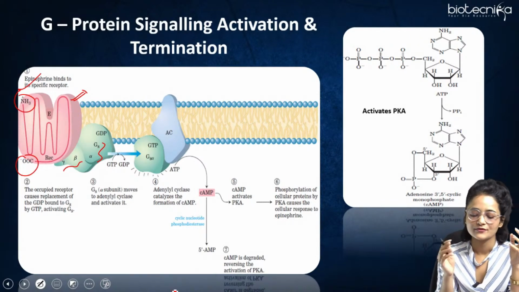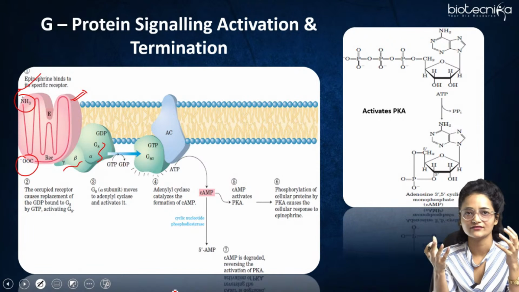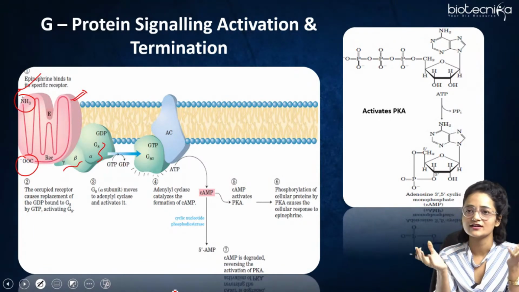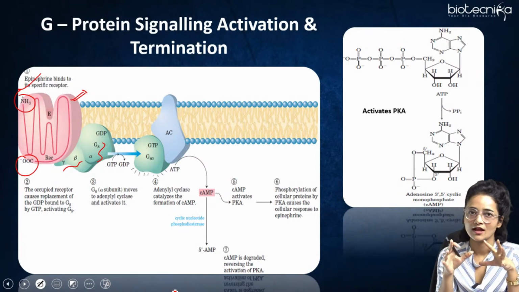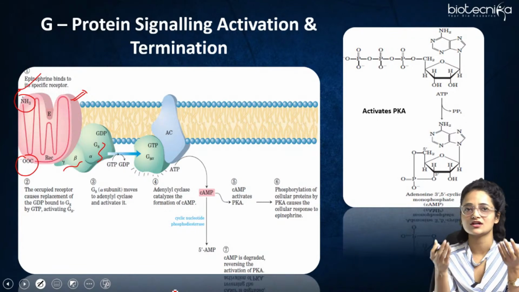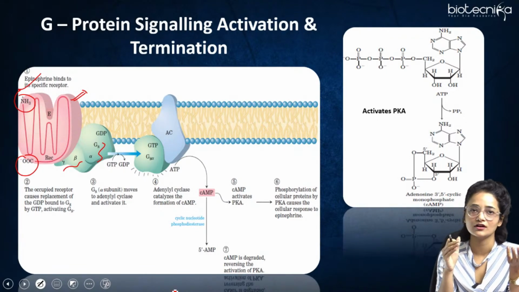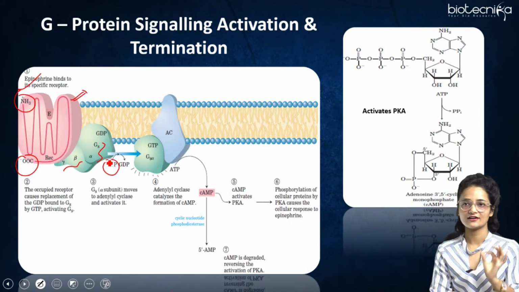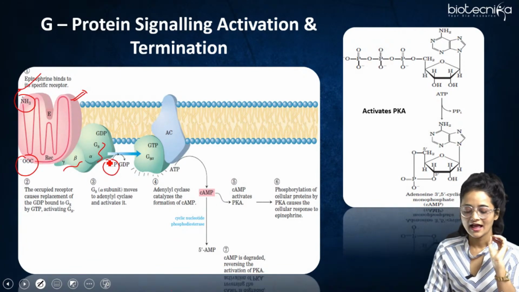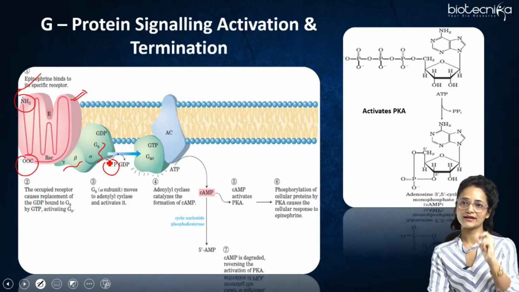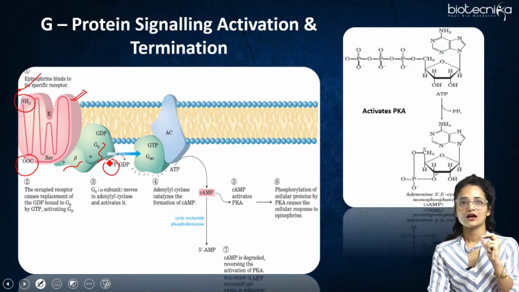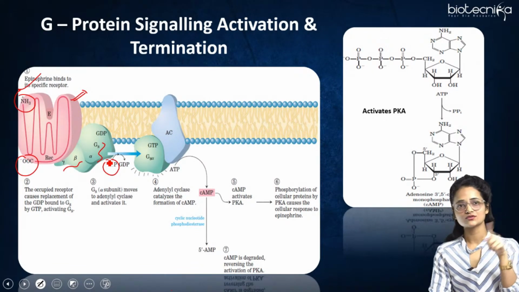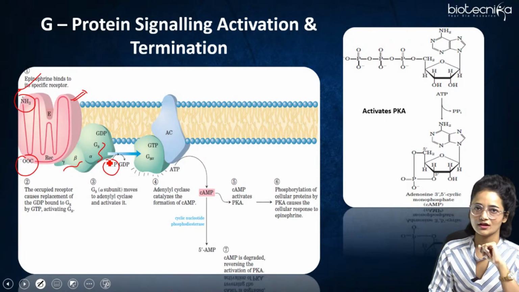Before the activation, GS alpha is already bound to GDP. Now when the ligand comes and the signal transduction takes place, the GDP gets dissociated from GS alpha and GTP binds to the GS alpha subunit of the G protein. When GS alpha gets activated by binding of GTP, it dissociates from the beta and the gamma subunit, right?